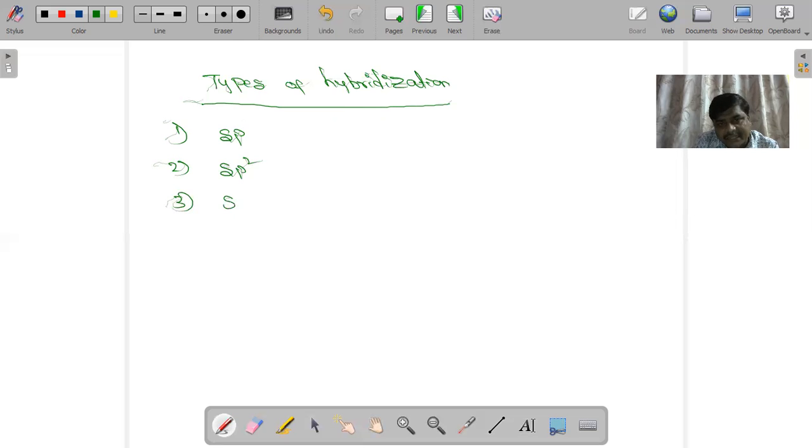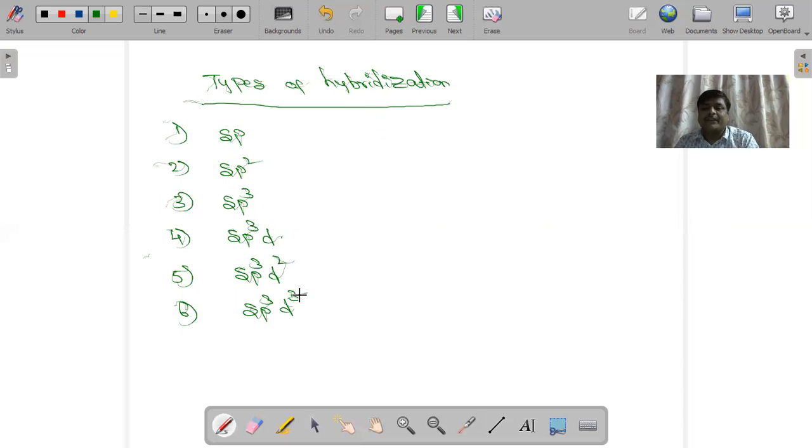Third, sp3 hybridization. Fourth, sp3d hybridization. Fifth, sp3d2 hybridization. Sixth, sp3d3 hybridization. So these are the different types of hybridization that we have in our syllabus.